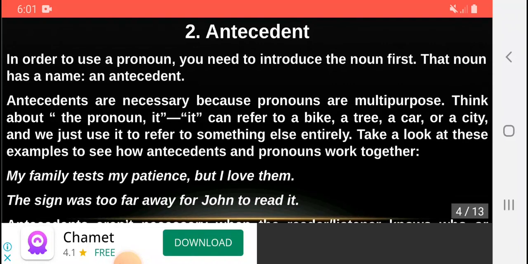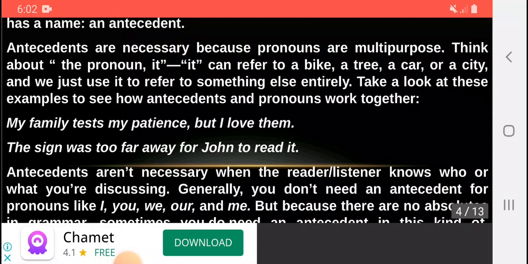The second type of pronoun is antecedent. In order to use a pronoun, you need to introduce the noun first. That noun has a name: an antecedent. Antecedents are necessary because pronouns are multipurpose. Think about the pronoun it. It can refer to a bike, a tree, a car, a city, or we can just use it to refer to something else entirely. Take a look at these examples to see how antecedents and pronouns work together. My family tests my patience, but I love them. The sign was too far away for John to read it.